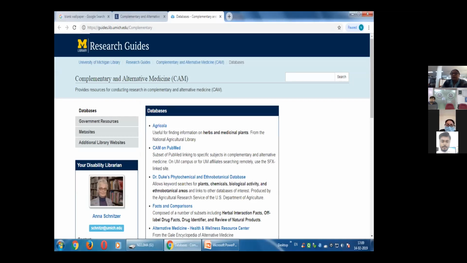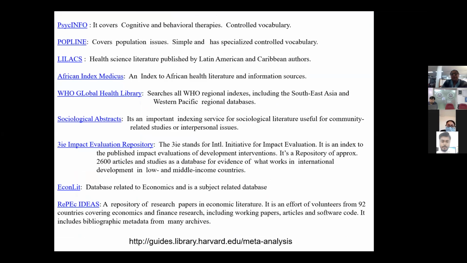So various other subject specialist databases with complementary and alternative medicine will also enhance your search strategy if it is a multidisciplinary search that you need to conduct. So various other databases, you can just have a look. PsycINFO for behavioral and cognitive therapies, and POPLINE covers population issues. LILACS is again a health science literature published by Latin American and Caribbean authors. African Index Medicus, WHO Global Health Library, Sociological Abstracts.